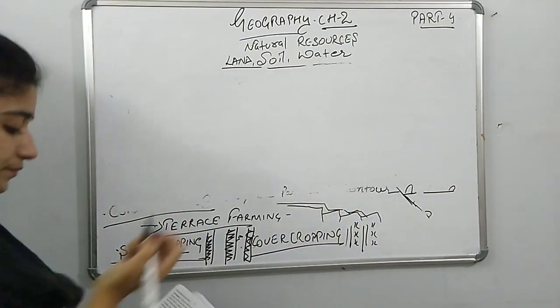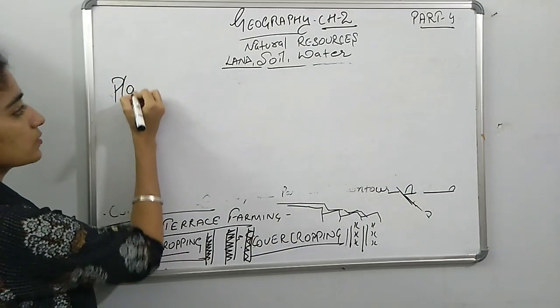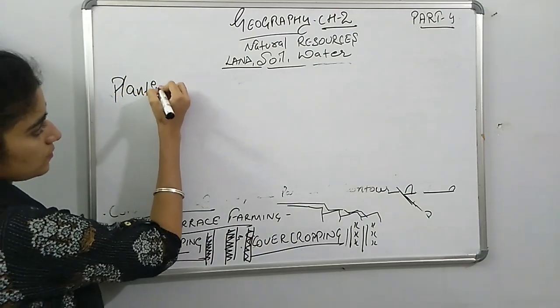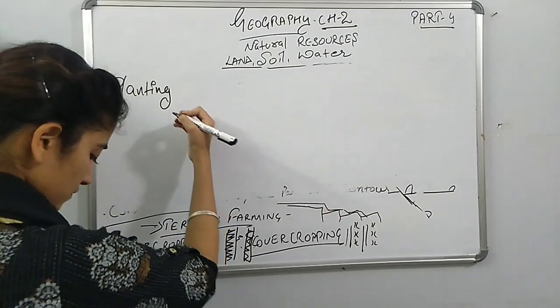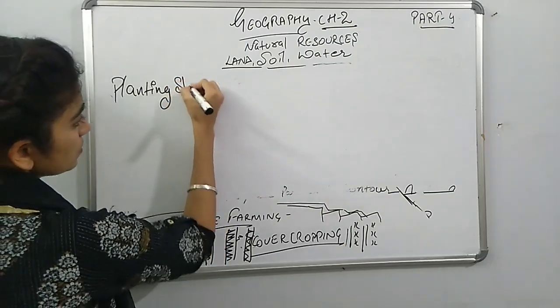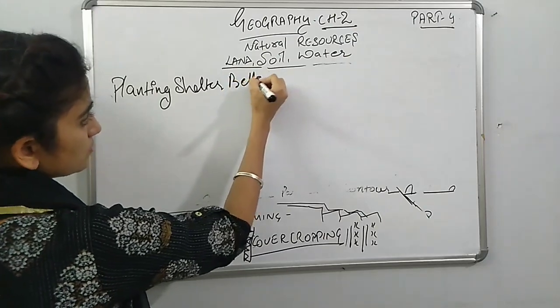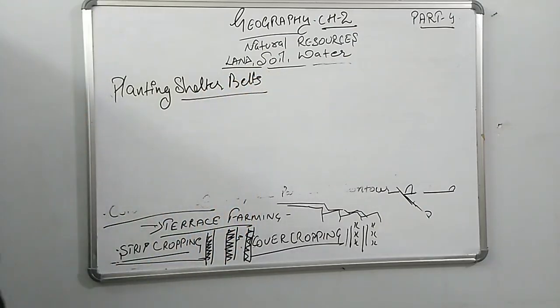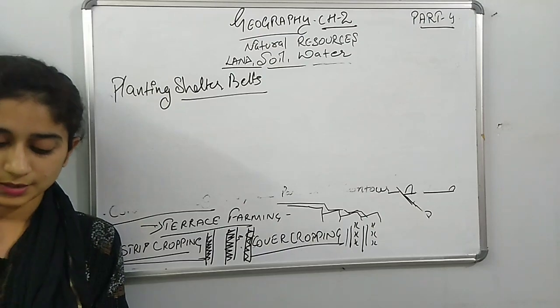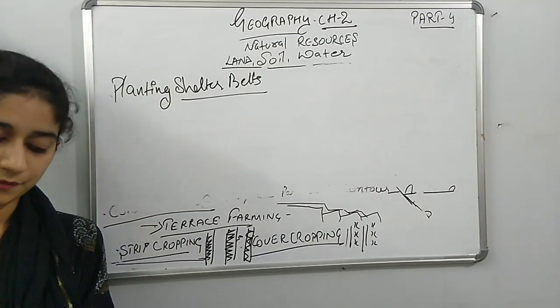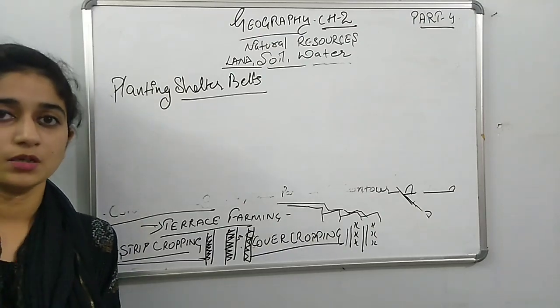Planting shelter belts. In shelter belts, what we do is this is done in dry areas where wind erosion is common.